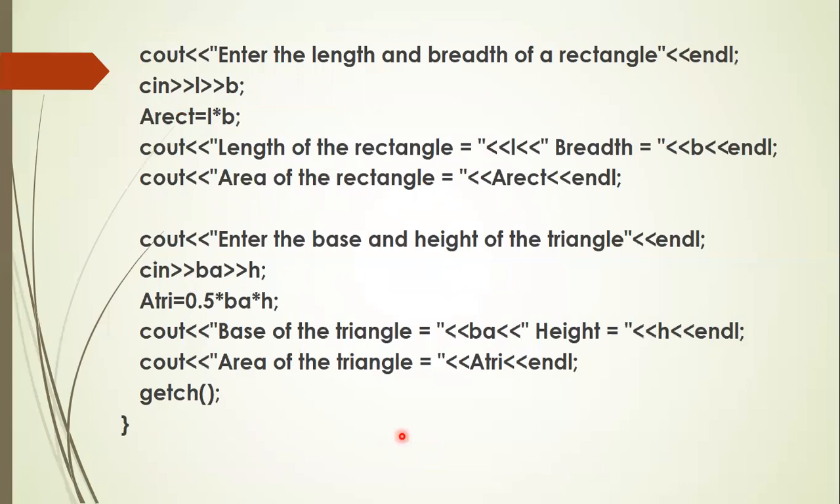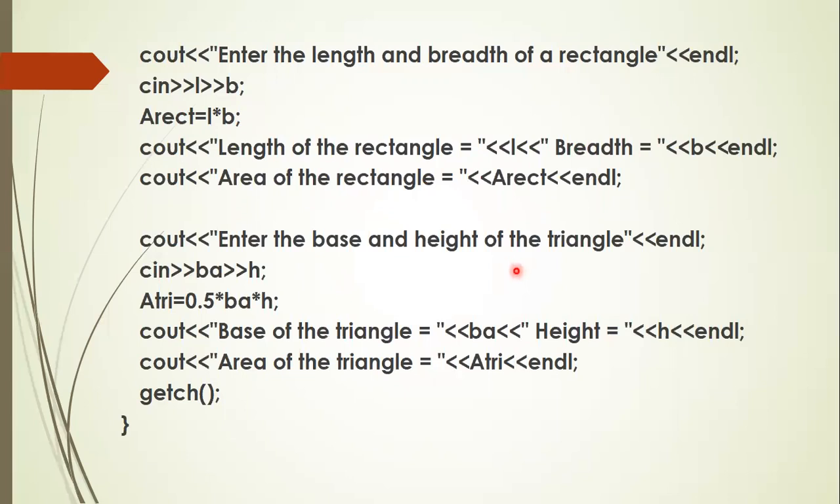Let's move on to the second geometric shape, the rectangle. We know that the rectangle has length and breadth. So area is length into breadth. So input is L and B, and output is A rect. So first enter the length and breadth of the rectangle. cin length L and B. A rect equal to L into B. Now display the length of the rectangle equal to L, breadth equal to B. And next line, cout area of the rectangle equal to A rect. So the first line displays the input variables, and the second line displays the output variable. The output in the case of the rectangle will be A rect.